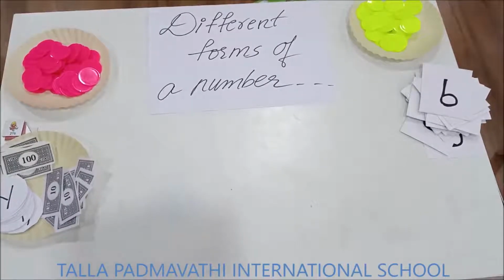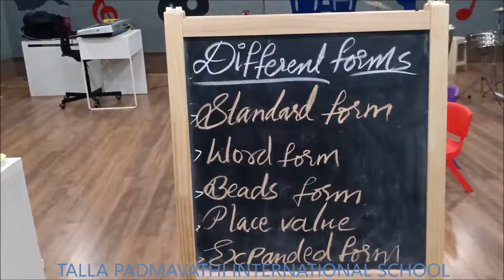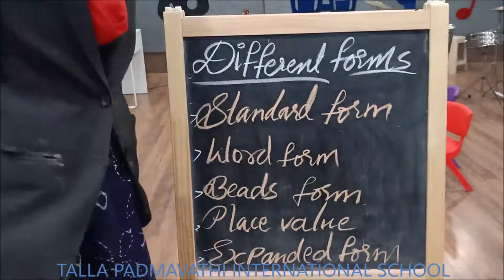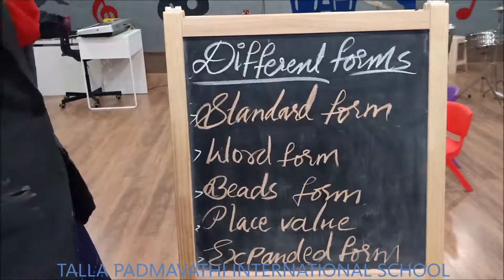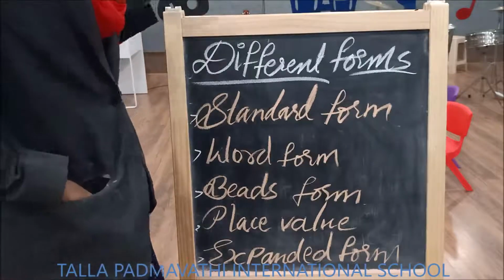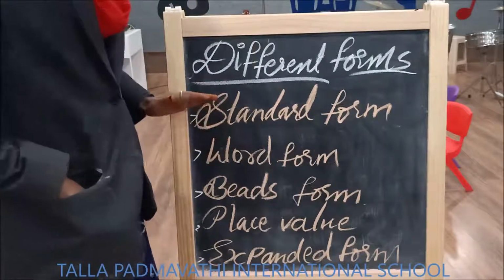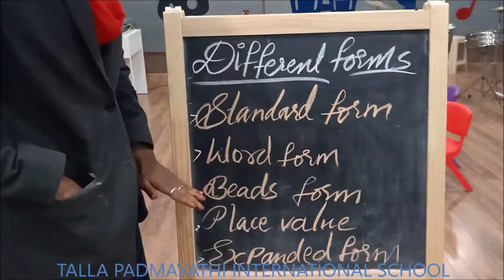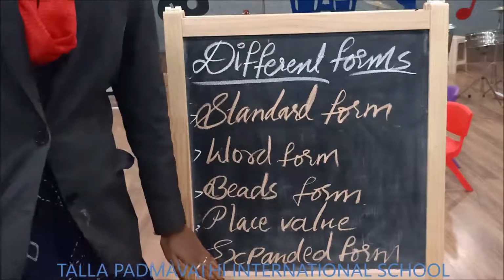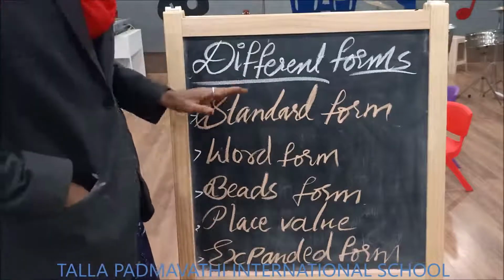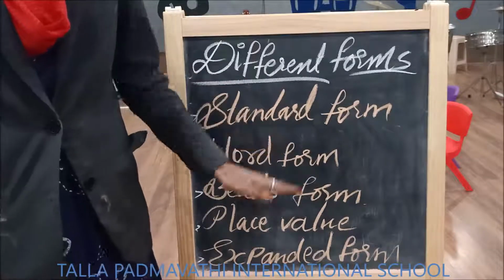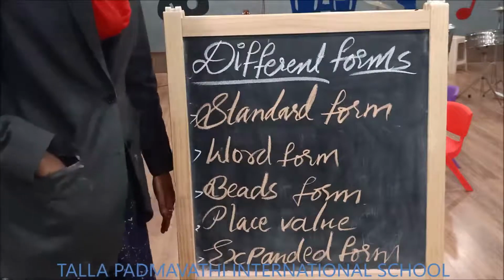Now let us learn different forms of number representation. So how can a number be represented in different forms? Here are the 5 different forms that a number can be represented in. The first one is standard form. Children, standard form, word form, beads form, place value and expanded form. Each and every topic we will be discussing in detail. So first of all, let us go with the standard form.